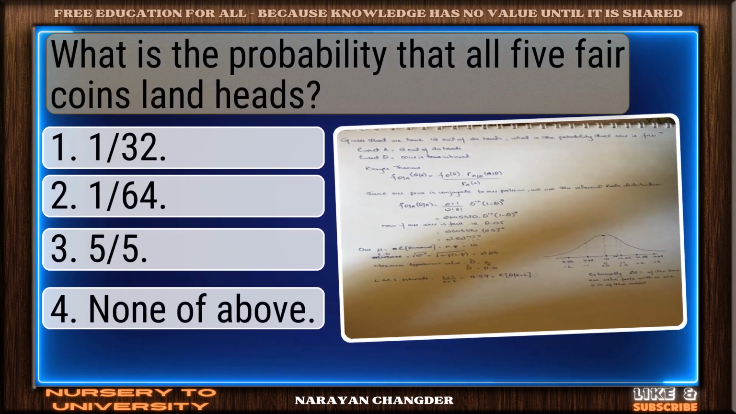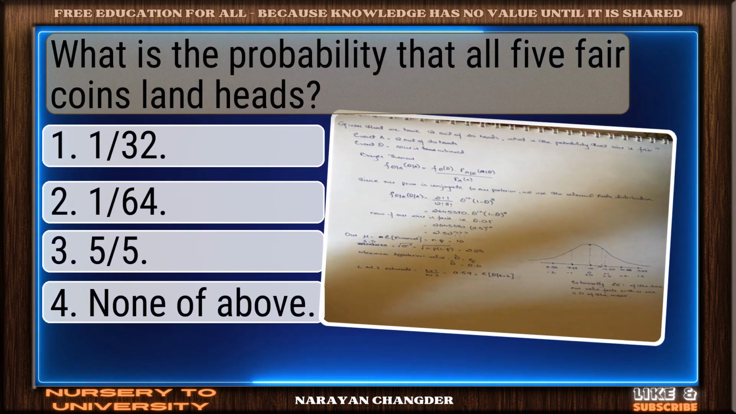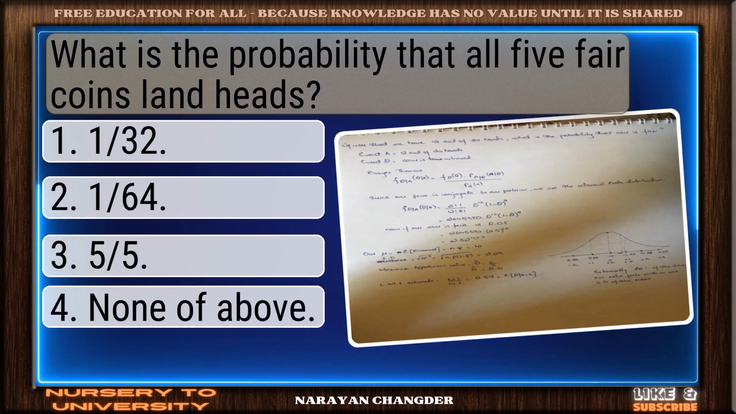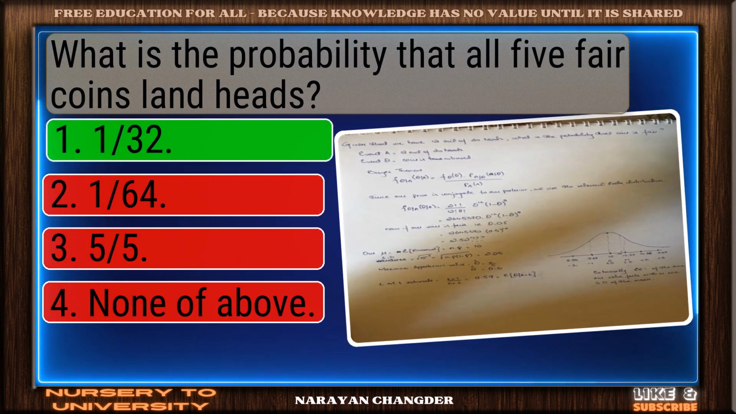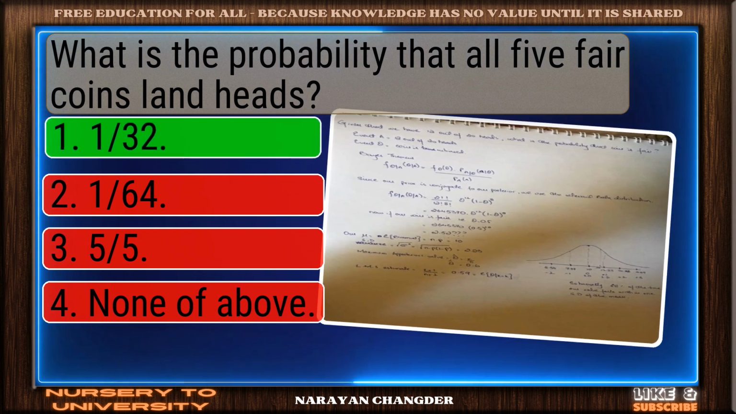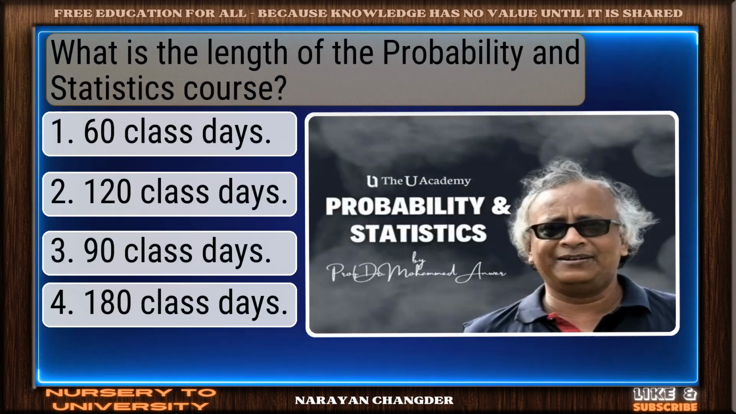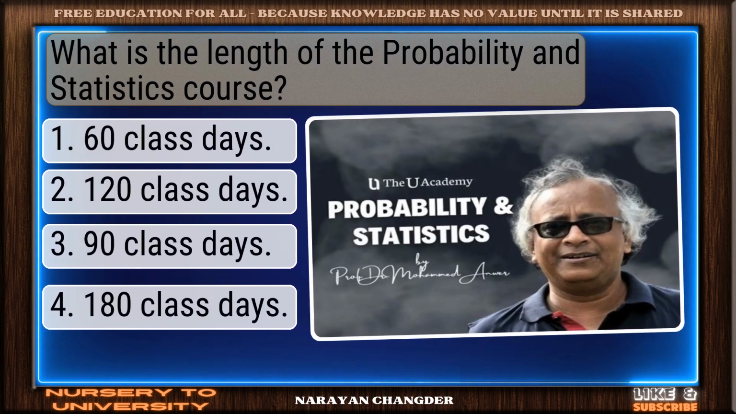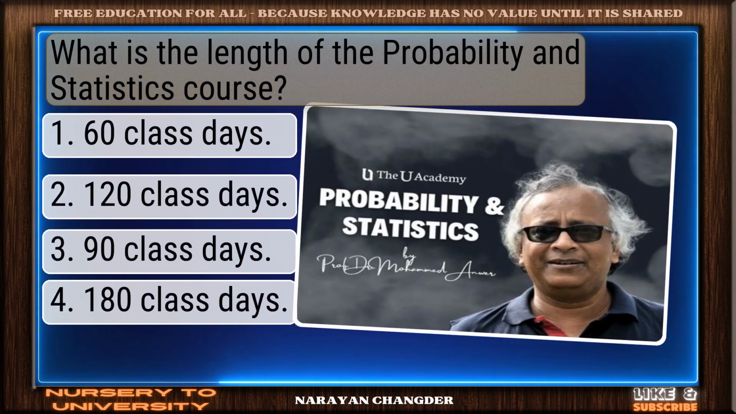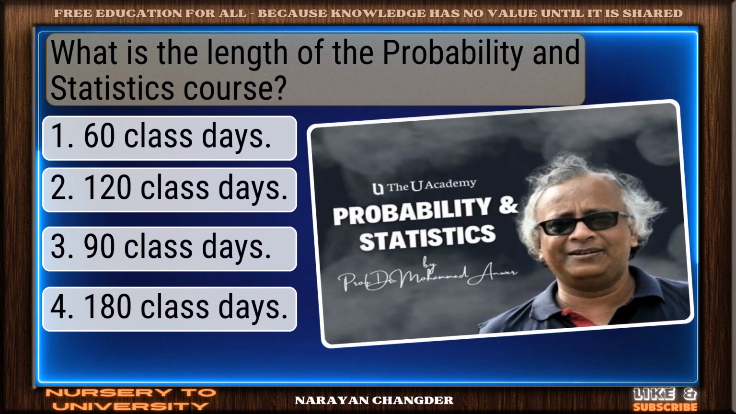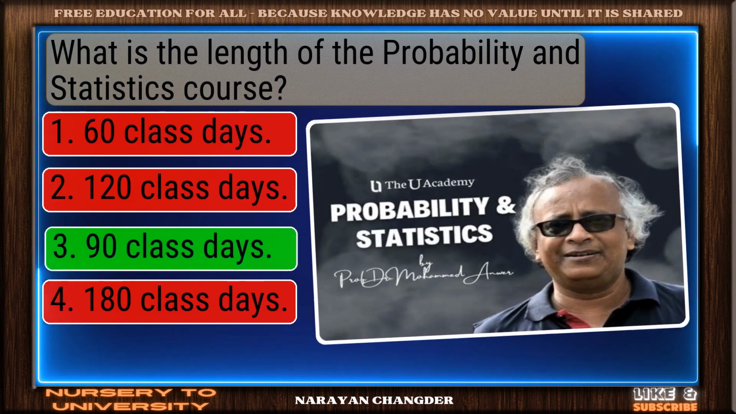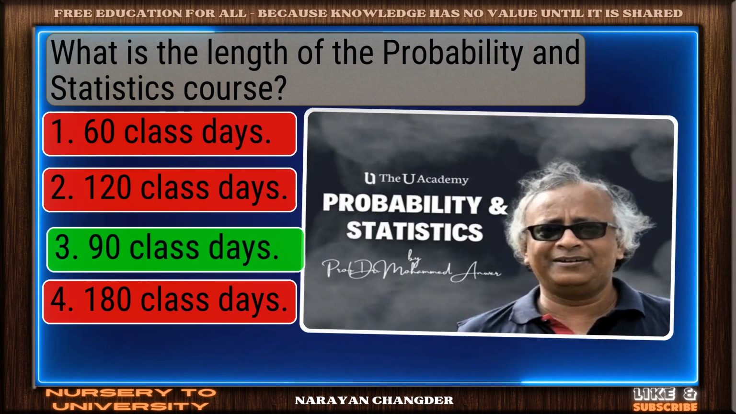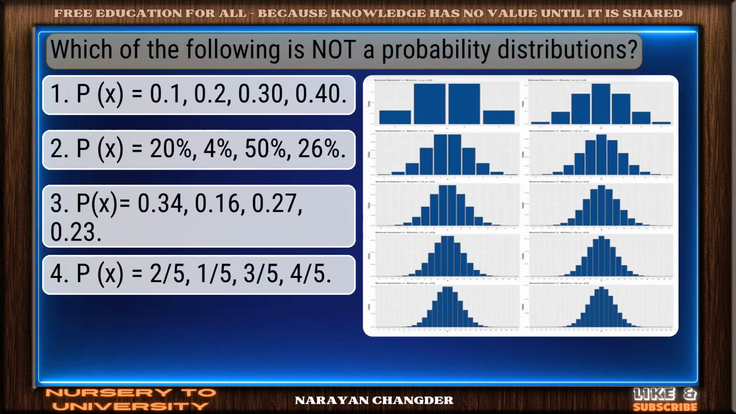Question number 21. What is the probability that all 5 fair coins land heads? Clear logic. Your choice 1 by 32 is sound and 100% true. Question number 22. What is the length of the probability and statistics course? Great thinking. 90 class days is the right choice.